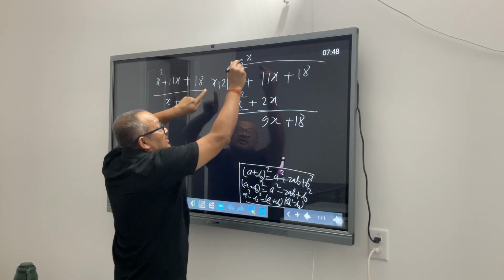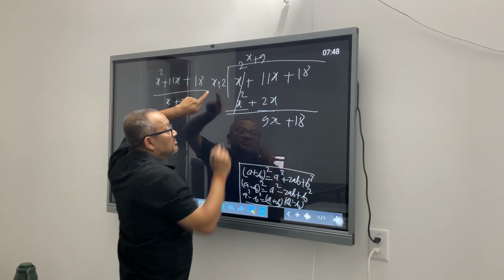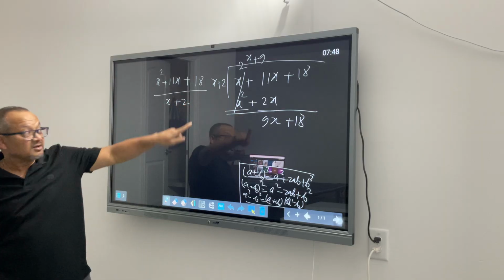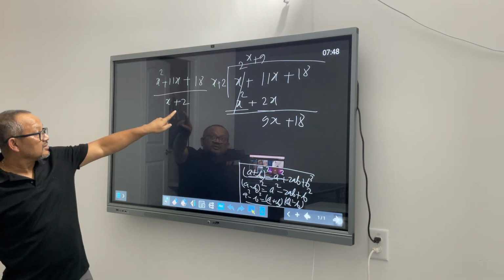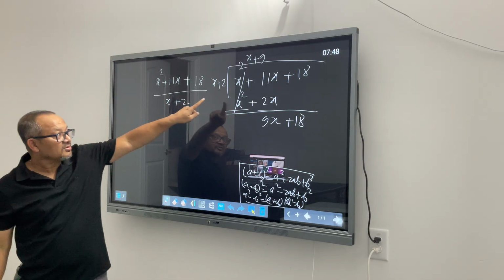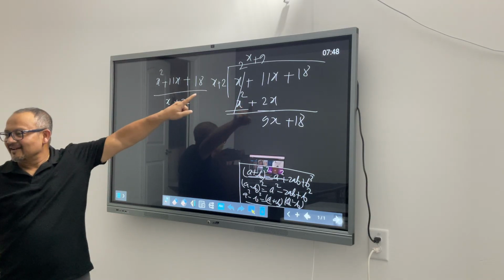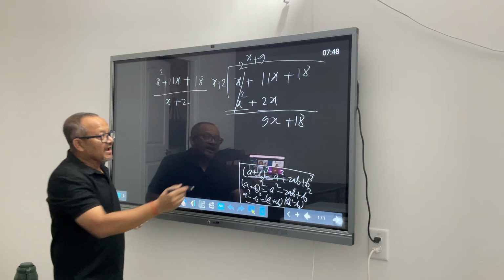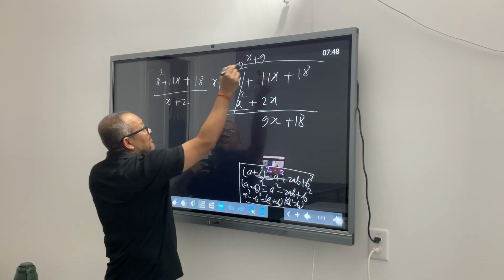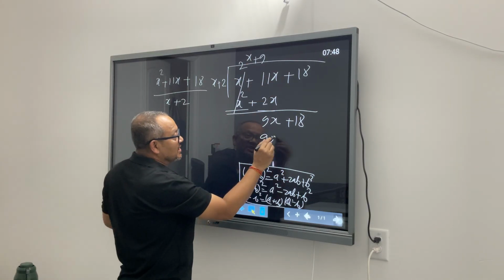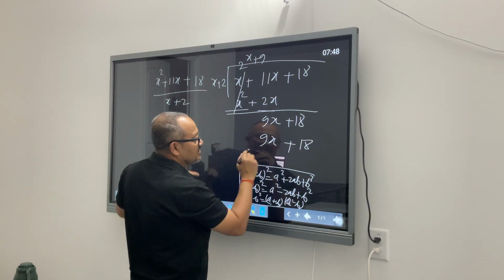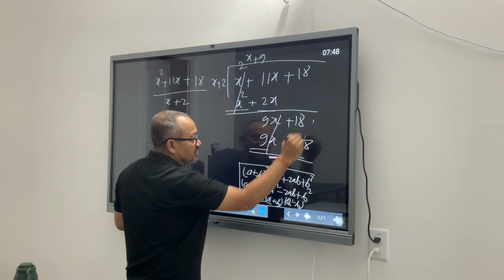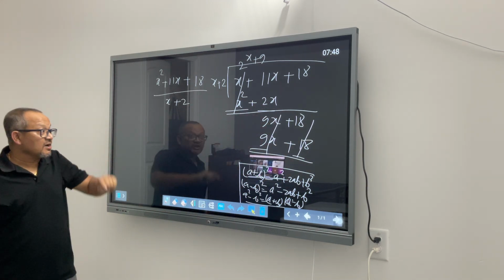I thought it said x squared minus 7x. It's a calculation thing, that's all. Okay? Yeah. So now I am multiplying by 9, it becomes 9x plus 18. Done. No remainder. Okay? This is one method.